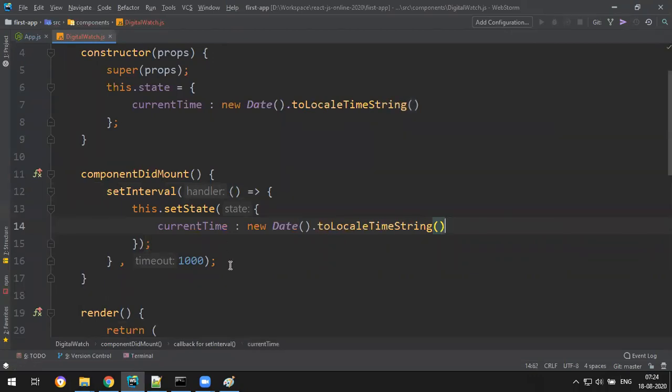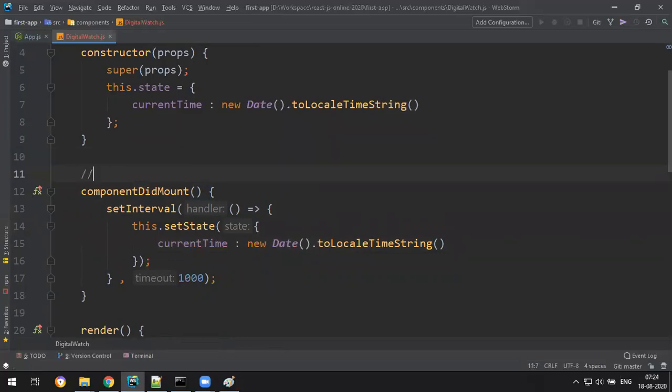So what I have done is, whenever my component is fully loaded, I can set up a timer. This timer will keep updating the time in the state every 1000 milliseconds. It means every second it will update the time.